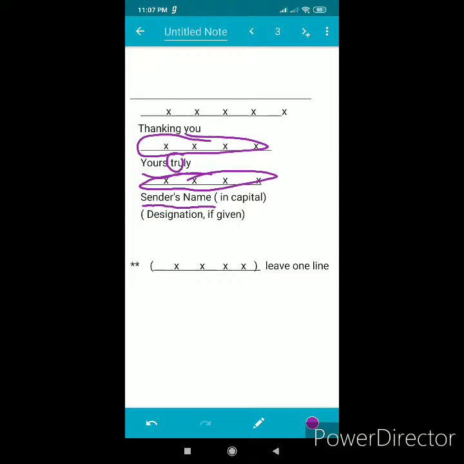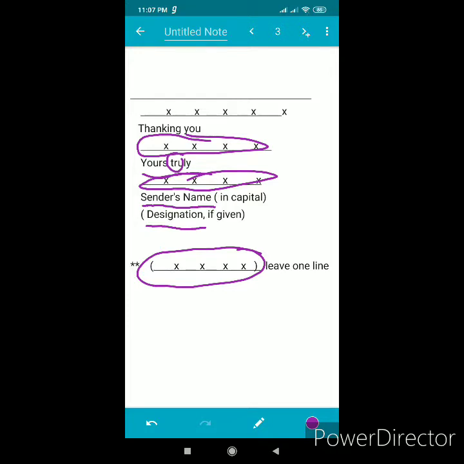If it is mentioned in the question, write the same name. Otherwise, a fake name you have to write, and sender's name should be in capital. If in the question designation has been mentioned, you have to write the designation also. Otherwise, don't write the designation. You have to write the sender's name. This sign means you have to leave one line. I think this format is clear to you.